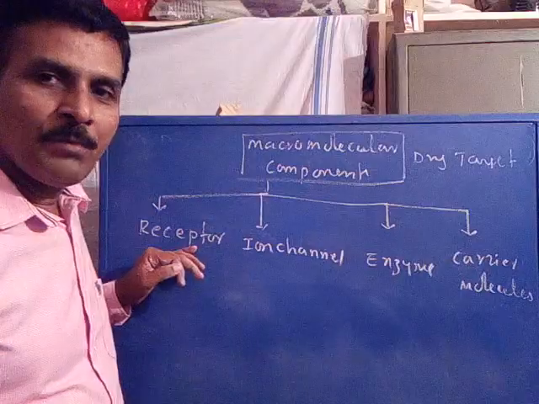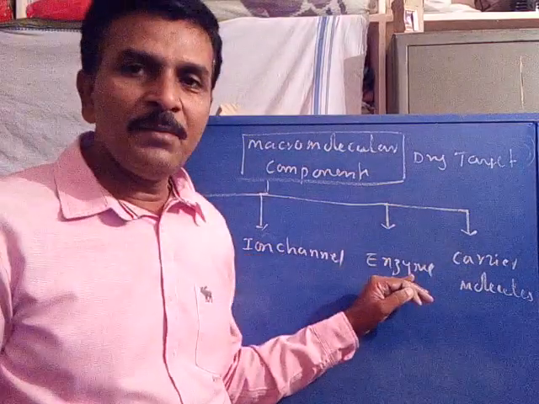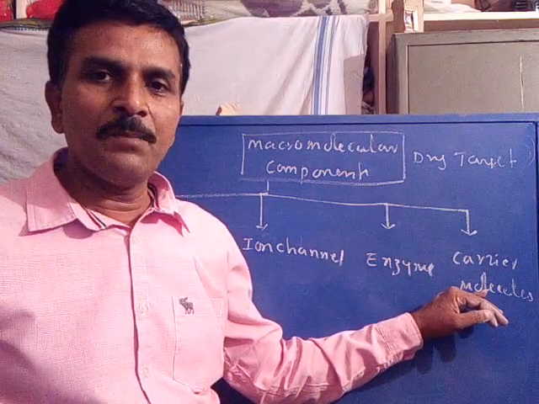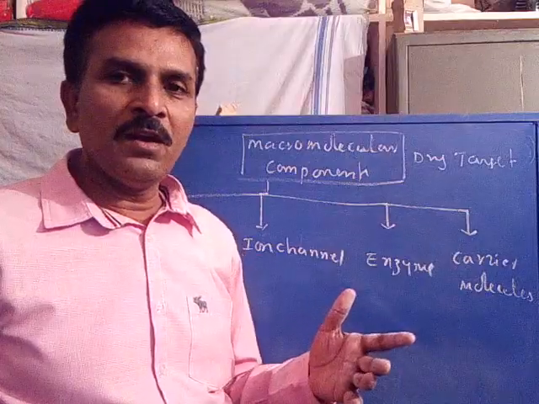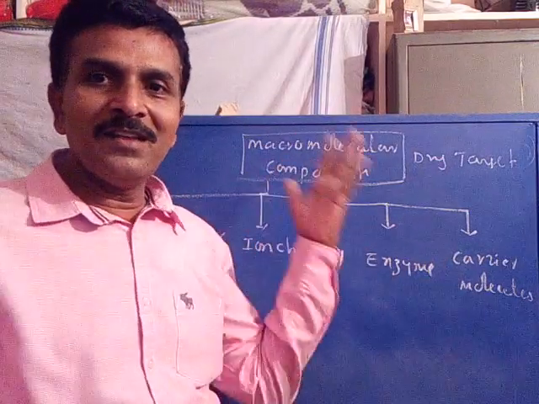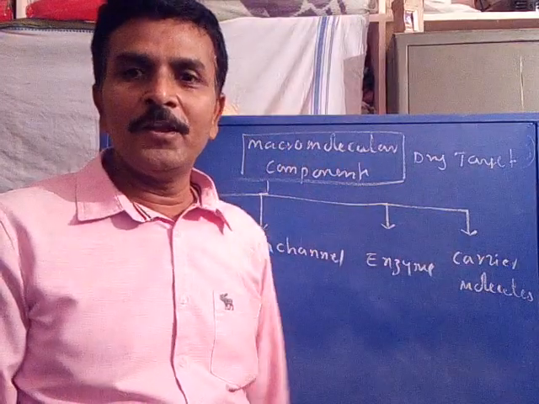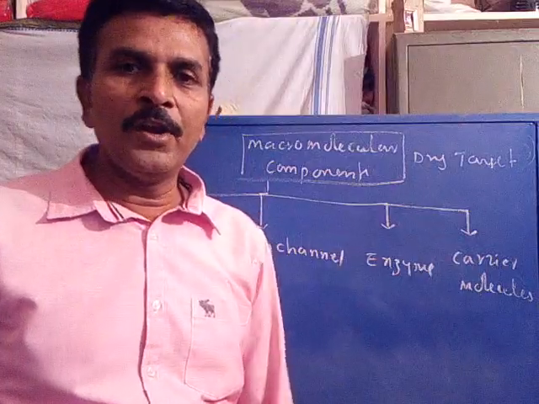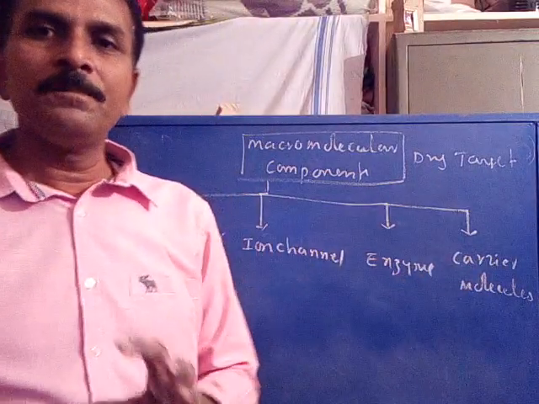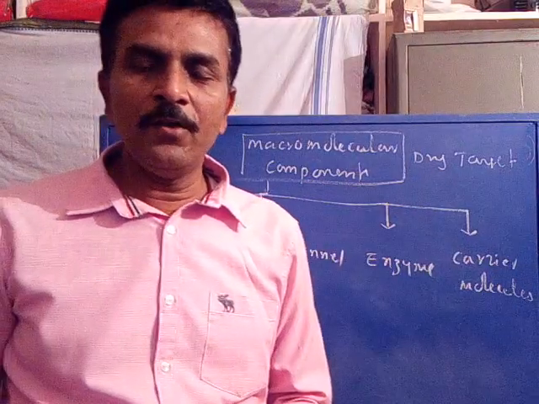Receptors are made of protein. Ion channels are also proteinous material. Enzymes are also made up of protein. Carrier molecules are also a special type of protein. We know proteins are complex in nature and large in size, therefore they are called macromolecules, macromolecular components. So these are the four types of macromolecular components to which the drugs are bound. Are you following?